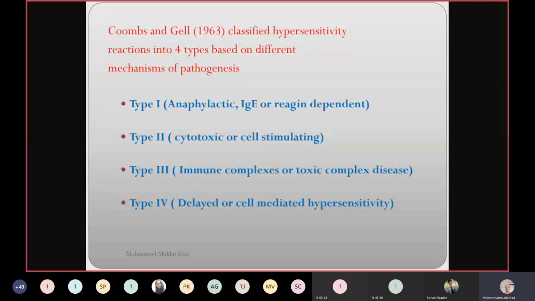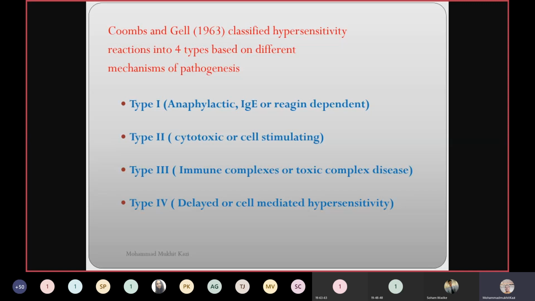I think you have heard of Coombs and Gell, right, for the complement fixation test? Now they have also classified hypersensitivity reactions into 4 types based upon different mechanisms. The first classification which we have seen just now is on the basis of the reaction time. What Coombs and Gell did, they tried to divide hypersensitivity reactions into 4 types based upon the mechanism of pathogenesis: type 1, type 2, type 3, and type 4.